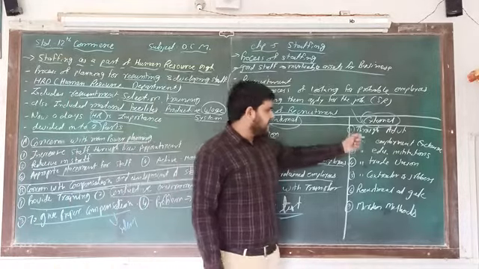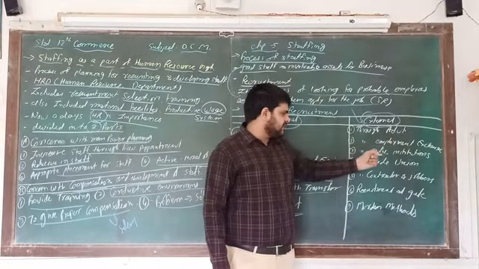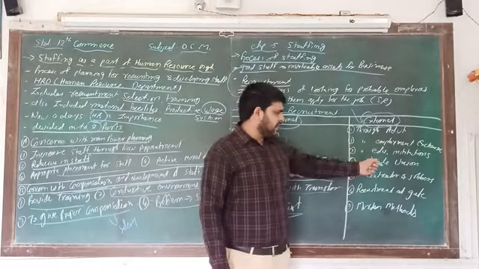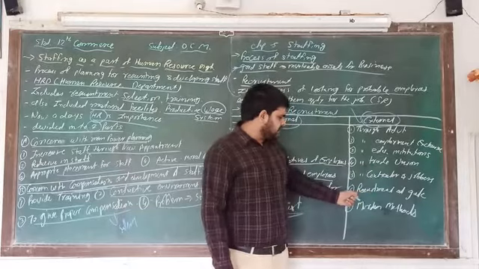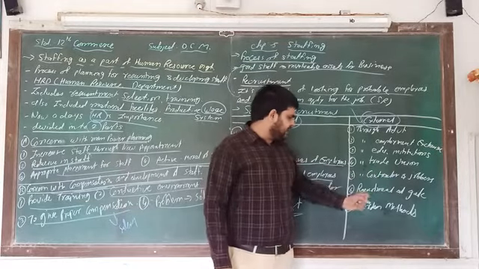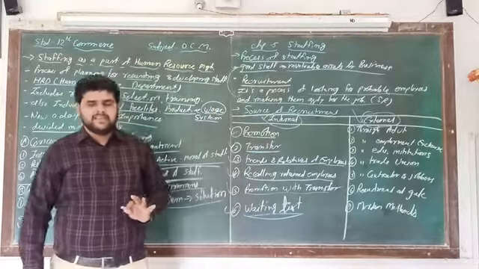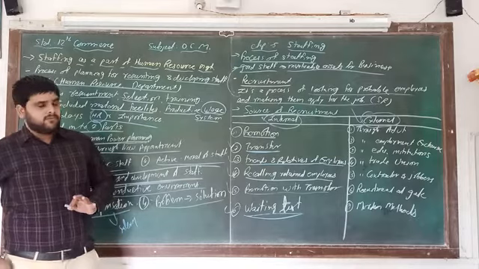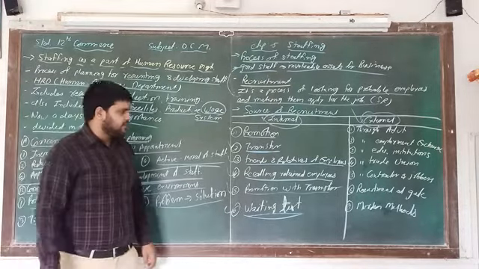Number 1, through advertisement. Number 2, through employment exchange. Number 3, through educational institutes. Number 4, through trade union. Number 5, through contractors or jobbers. Number 6, recruitment at gate. And number 7, modern methods. So 7 points are included in external source of recruitment. We will discuss all the points one by one.